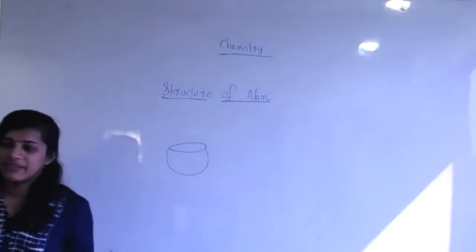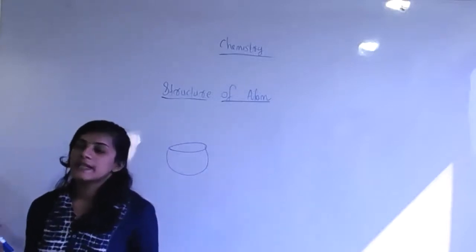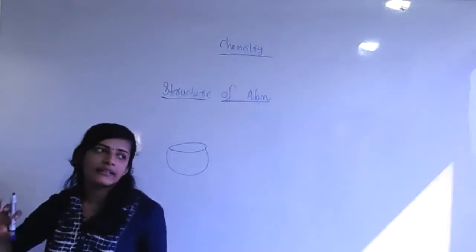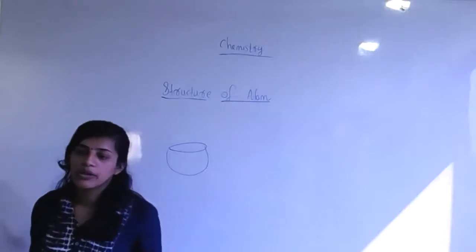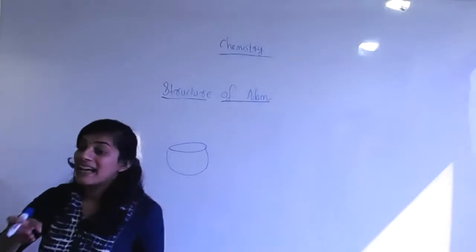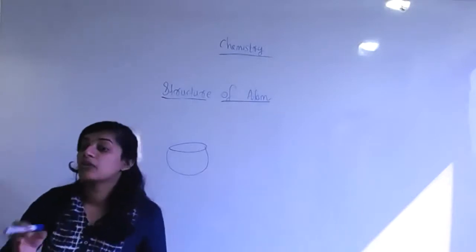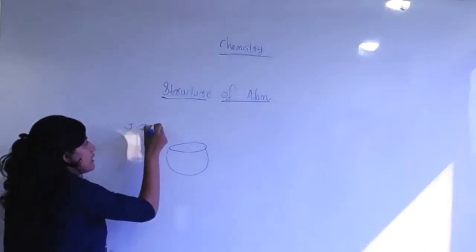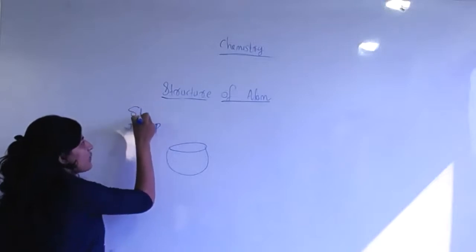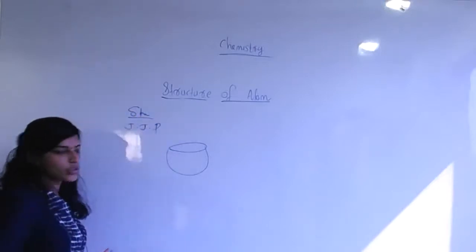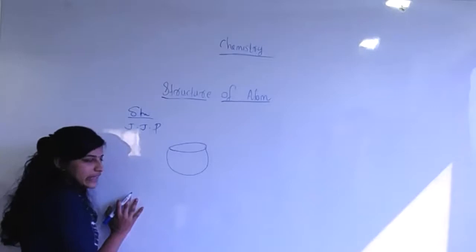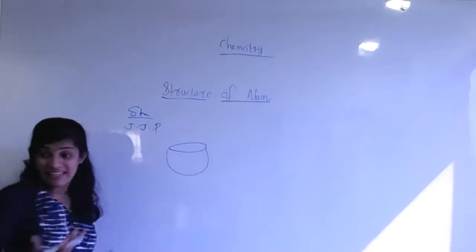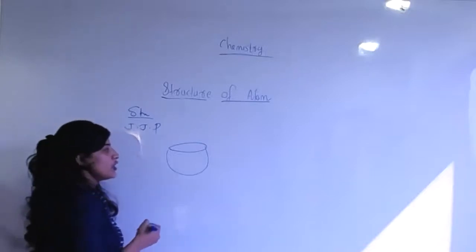J.J. Thomson discovered everything, no doubt. J.J. Thomson discovered electrons. Then he said that some negative charge is there for the electron, but rather than that, they had no idea about it. So in the initial time, J.J. Thomson was predicting the structure of the atom, how it looks. J.J. Thomson said that while you are preparing pudding or payasam, you know,